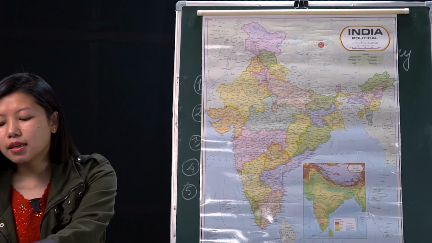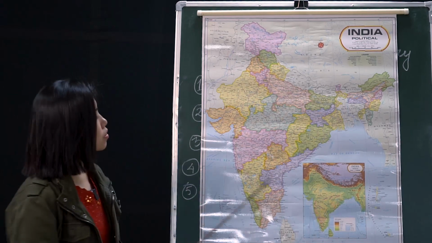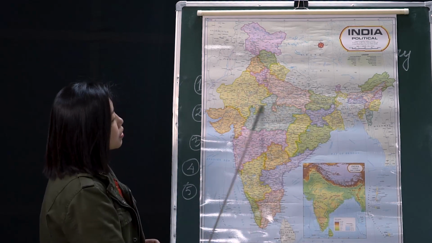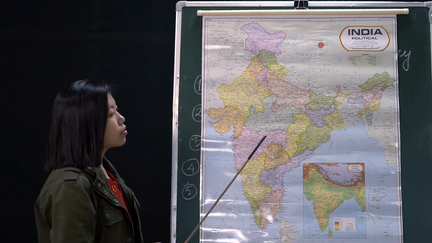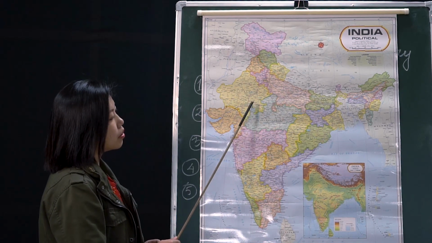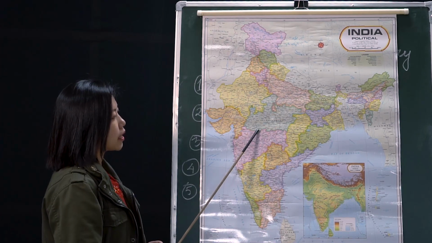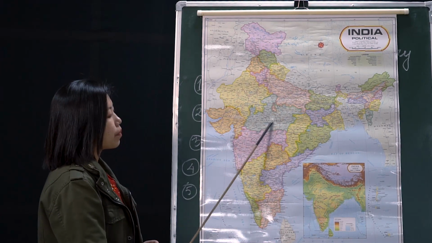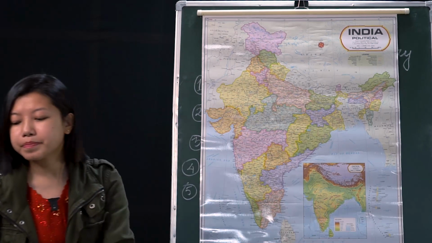Then next is the peninsular plateaus, okay? So come down to the middle. Now the peninsular plateau is divided into 2: on top it is the Malwa Plateau, and down it is the Deccan Plateau.